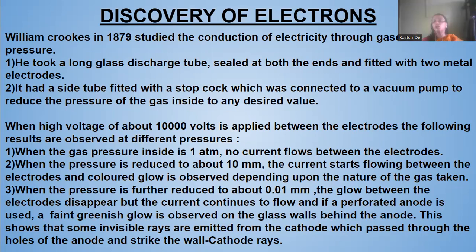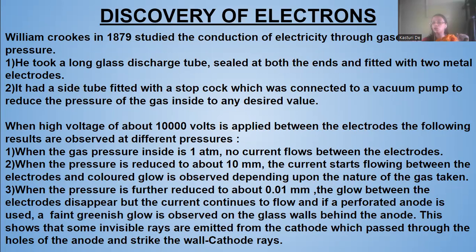It had a side tube fitted with a stopcock, connected to a vacuum pump to reduce the pressure of the gas inside to a desired value. So he took a glass discharge tube with two metal electrodes, sealed both ends, filled it with gas at low pressure, and passed electricity through it.